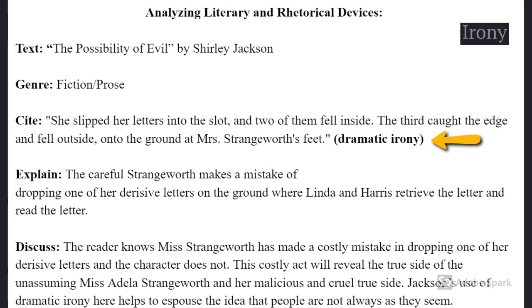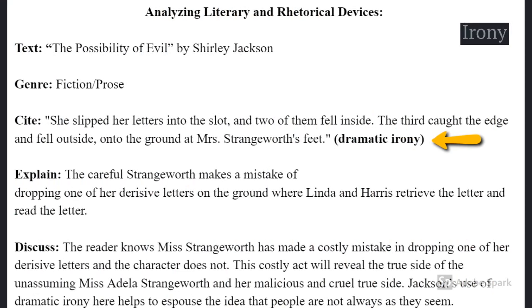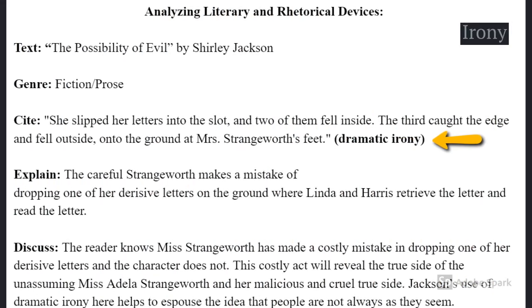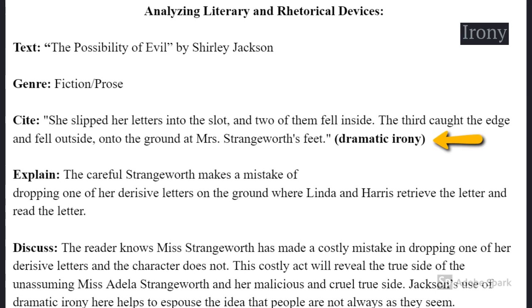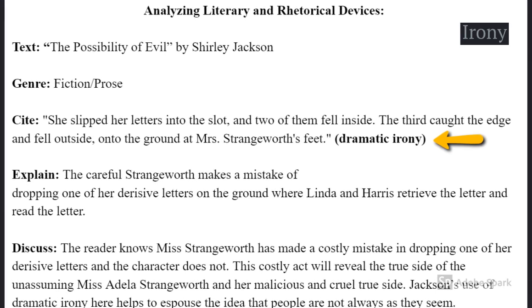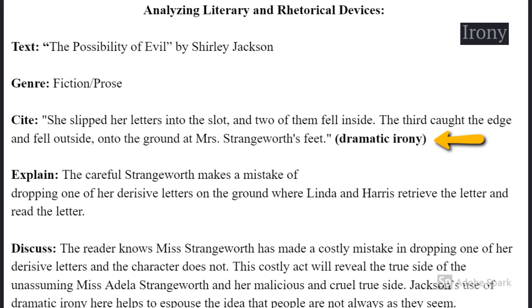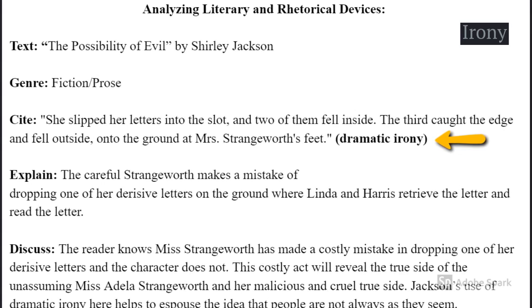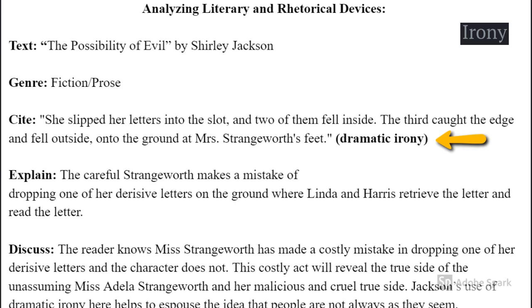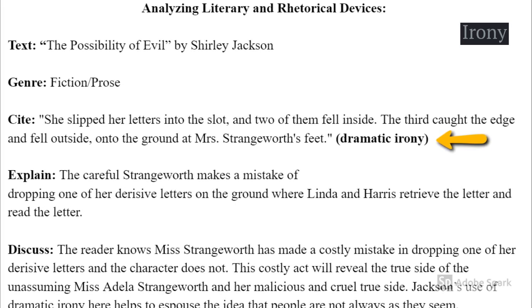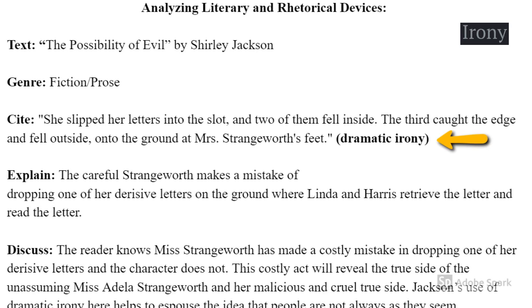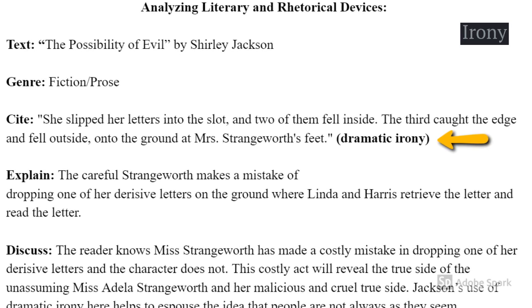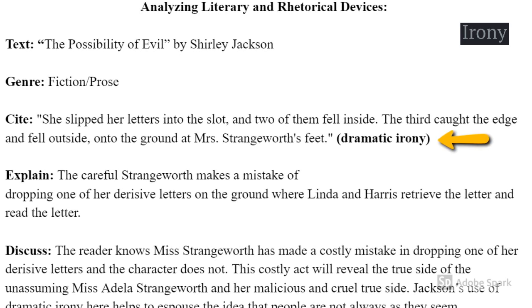"She slipped her fingers into the slot and two of them fell inside. The third caught the edge and fell outside and onto the ground at Mrs. Strangeworth's feet." This is an example of dramatic irony because we know something that the character doesn't. When discussing this particular excerpt, we want to say that this example will ultimately lead to the revelation of Strangeworth's true side. And we can talk about how Jackson is using dramatic irony to espouse the theme that people are not always what they seem.